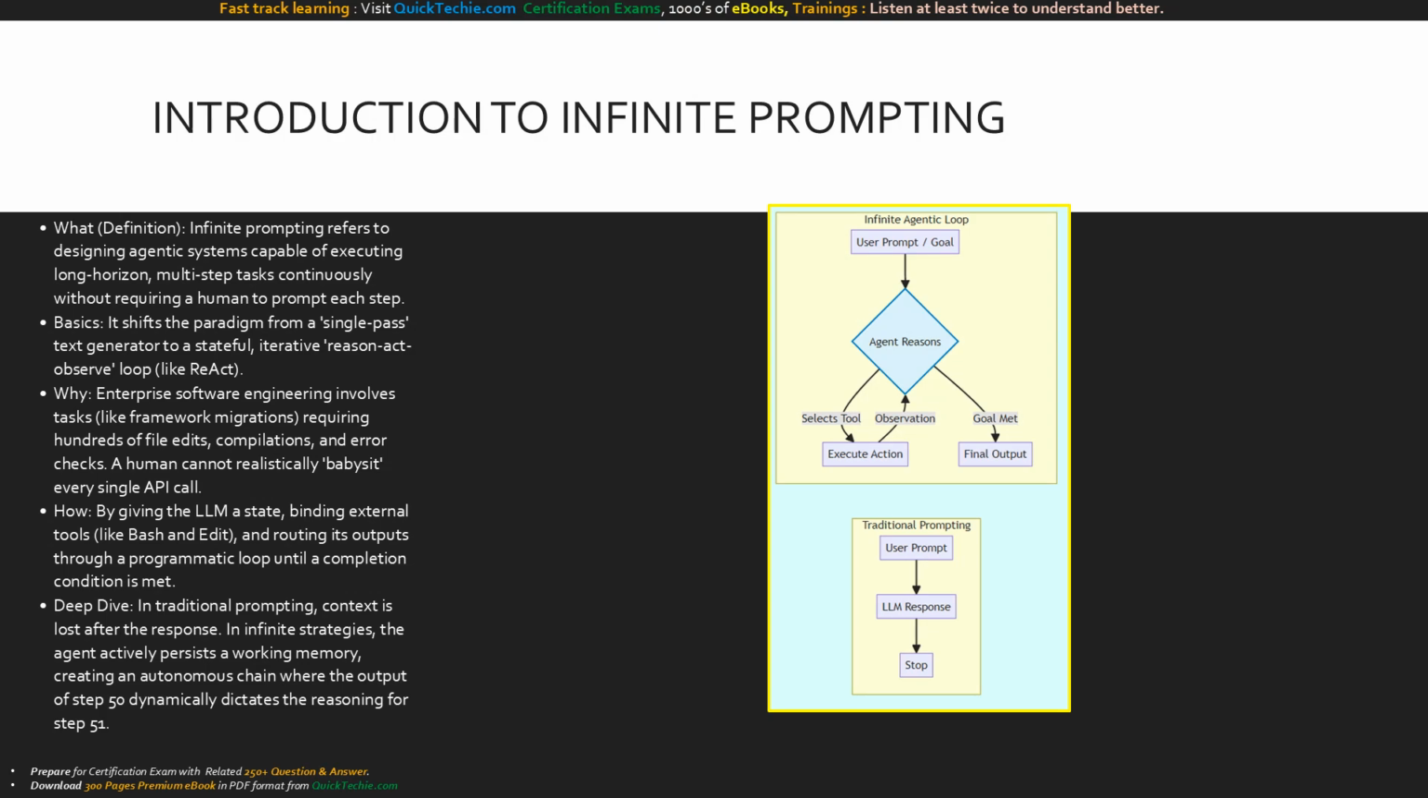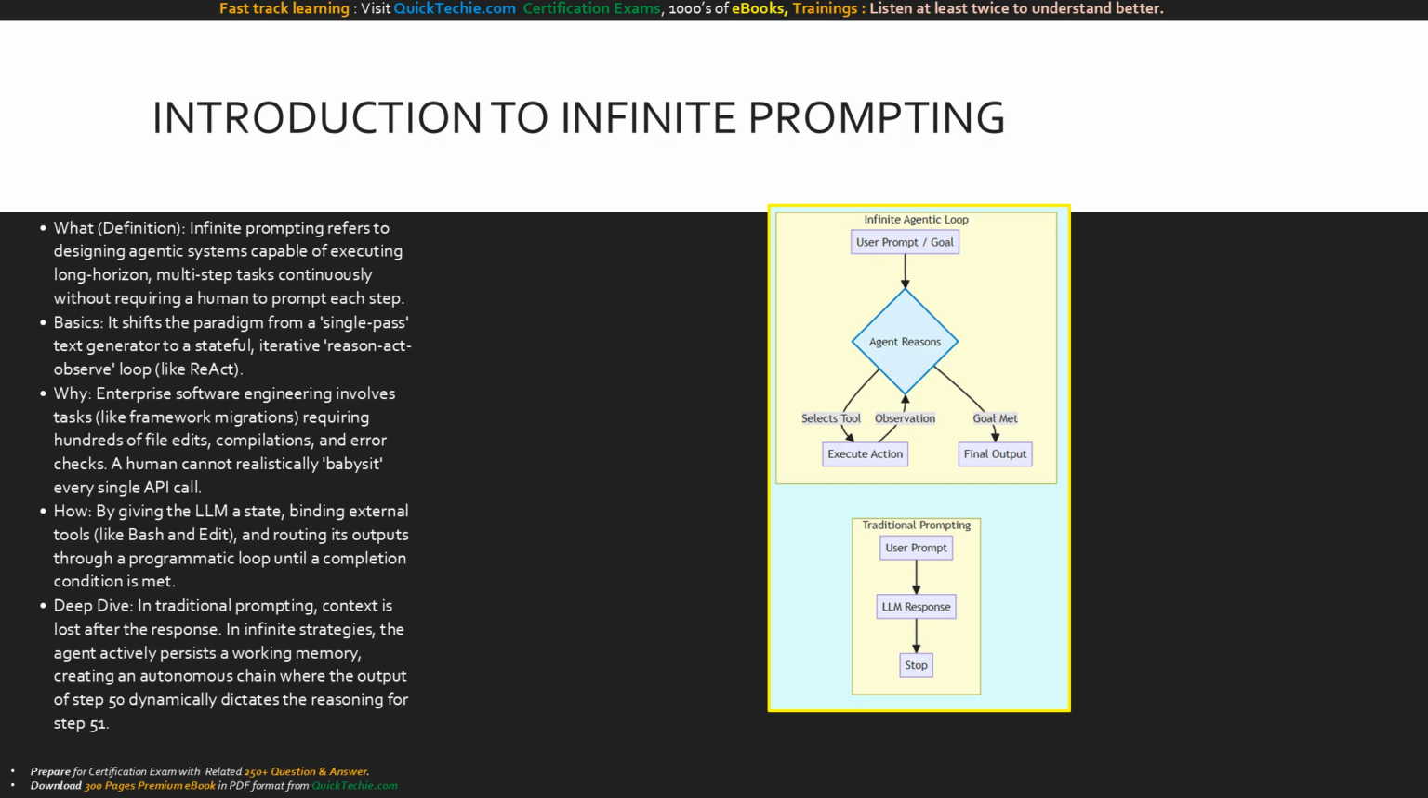At its core, infinite prompting is about designing agentic systems capable of executing long-horizon tasks, those requiring dozens or hundreds of sequential steps entirely autonomously. The basics involve shifting our mindset. We are no longer treating the LLM as a single-pass text generator. Instead, we are building a stateful, iterative loop where the AI reasons, acts, and observes continuously.